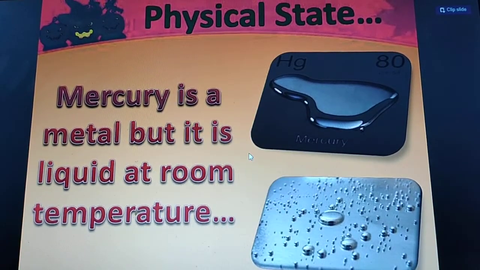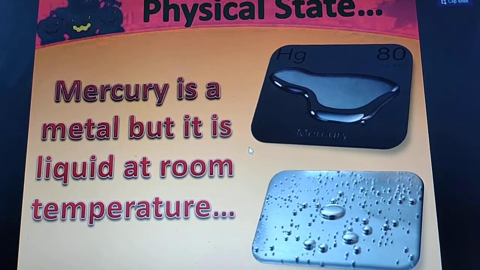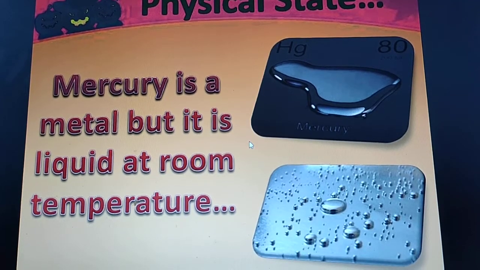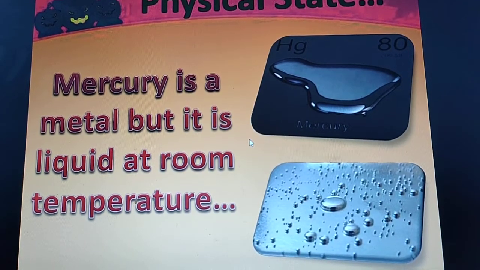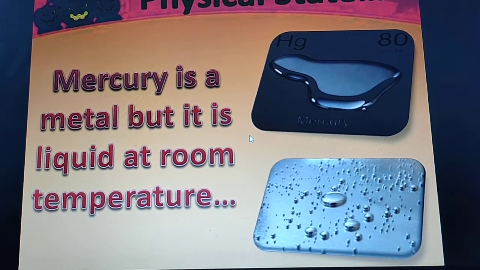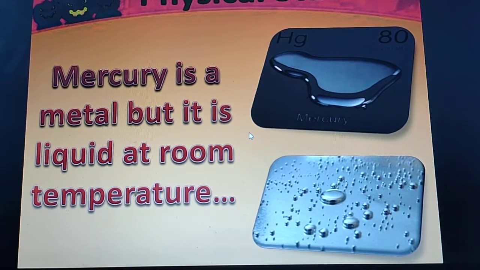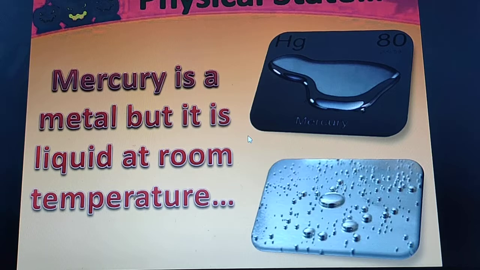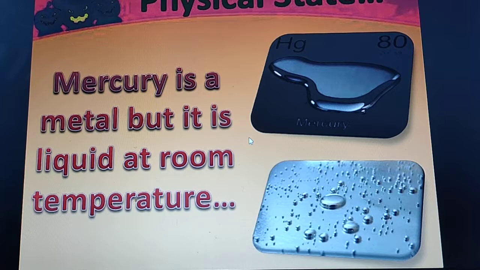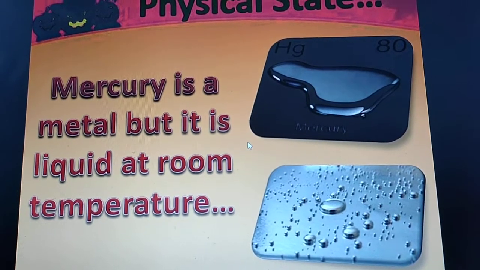One more, physical state. Mercury is a metal, but it is liquid at room temperature. We have studied this in the physical properties of metals. Please note that mercury is the only metal which is liquid at room temperature. Generally metals are solid, but the one exception is mercury, the only metal present in liquid form at room temperature.